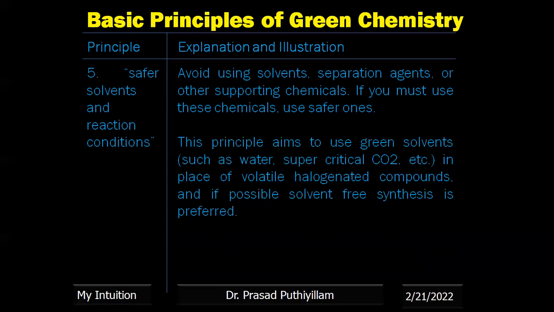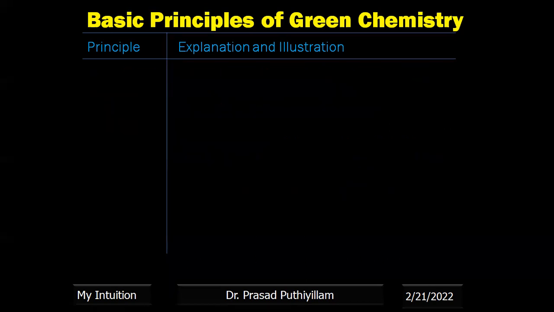Then a new concept known as supercritical conditions, supercritical carbon dioxide, CO2, where the two should be a subscript. I'm not changing it right now. So you have to write CO2, carbon dioxide. So you have to use such newer, critical conditions in which additional solvents are not used, and we are reducing the wastage.